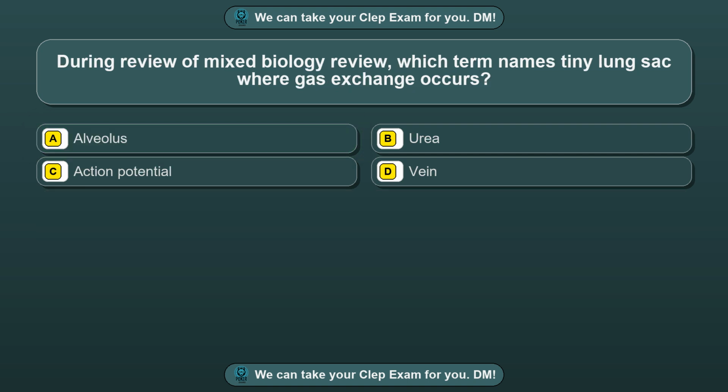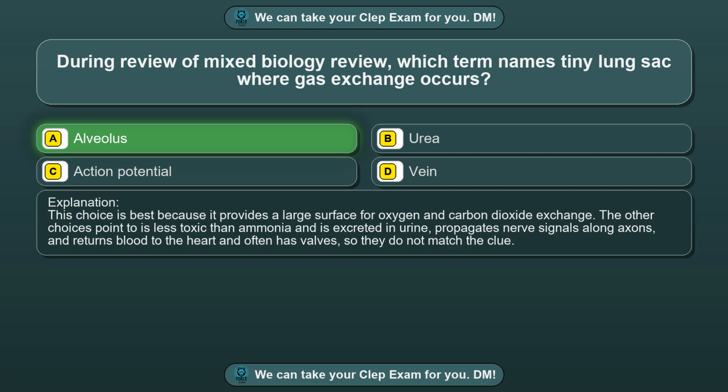Question 54. During review of mixed biology review, which term names tiny lung sac where gas exchange occurs? Option A, alveolus. Option B, urea. Option C, action potential. Option D, vein. The correct answer is option A, alveolus. This choice is best because it provides a large surface for oxygen and carbon dioxide exchange. The other choices point to is less toxic than ammonia and is excreted in urine, propagates nerve signals along axons, and returns blood to the heart and often has valves, so they do not match the clue.